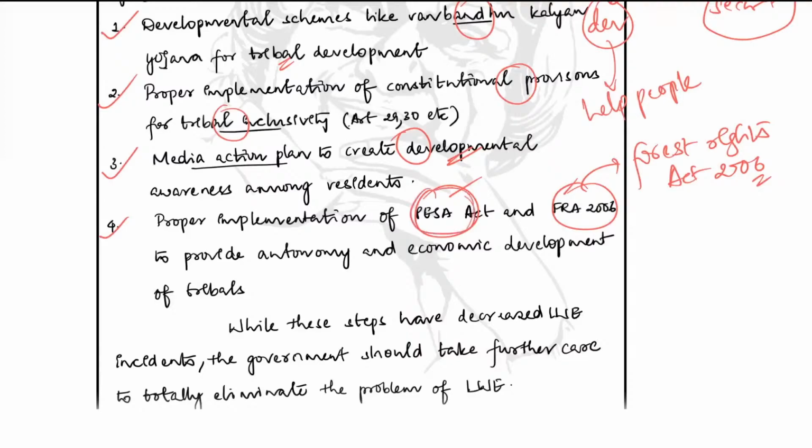So moving forward, while these steps have decreased left-wing extremism incidents, the government should take further care to eliminate the problem of left-wing extremism. So this finishes the answer. This is a decent answer. He has talked about everything that has been asked in the question, but there is one thing that he could have added. He has told us that there is a decline in the Naxal activity, and he has also told us about the government's approach to handle the Naxal activity, but he should have